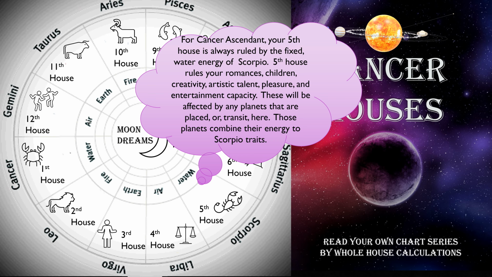For Cancer ascendant, your fifth house is always ruled by the fixed water energy of Scorpio. Fifth house rules your romances, children, creativity, artistic talent, pleasure, and entertainment capacity. These will be affected by any planets that are placed or transit here. Those planets combine their energy to Scorpio traits.